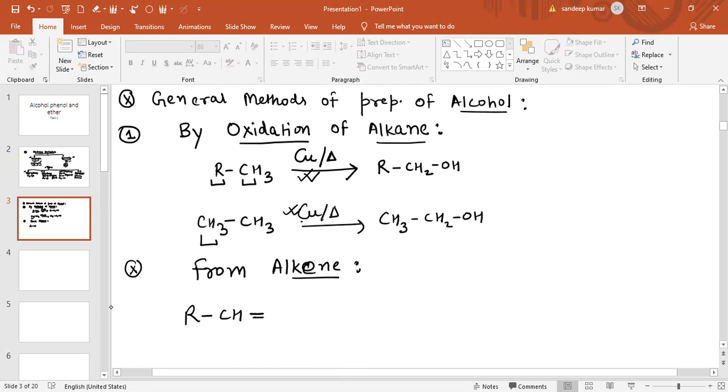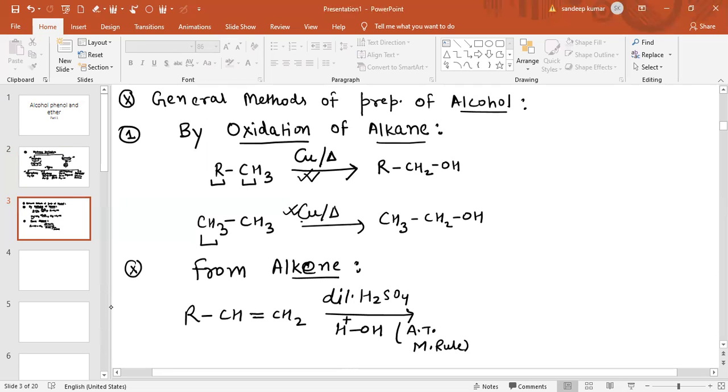Like RCH double bond CH2. If this group is there, and we add dilute H2SO4, so basically the addition of water will take place. And what is addition of water? According to Markovnikov's rule.